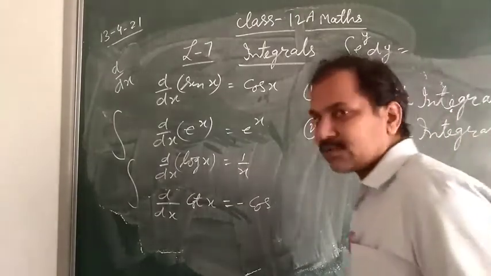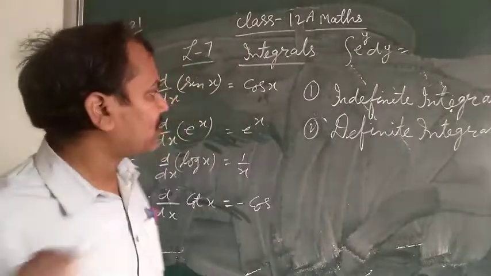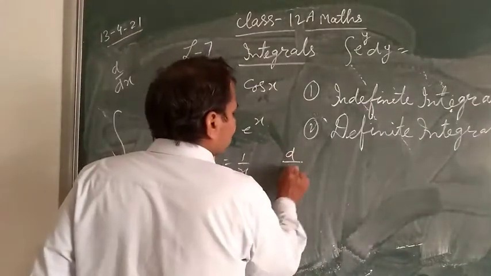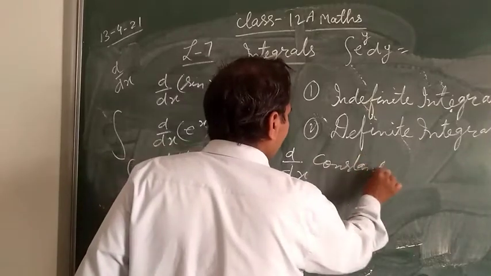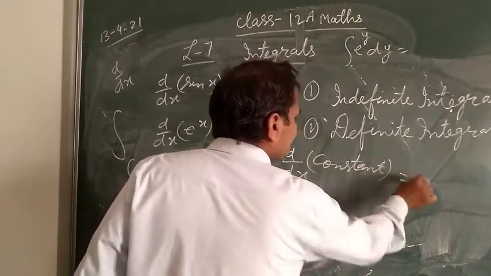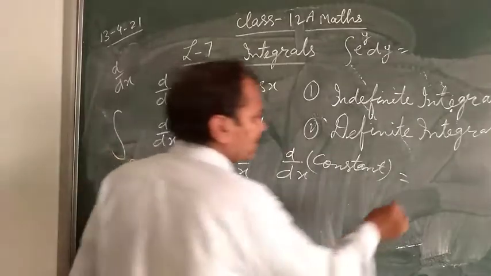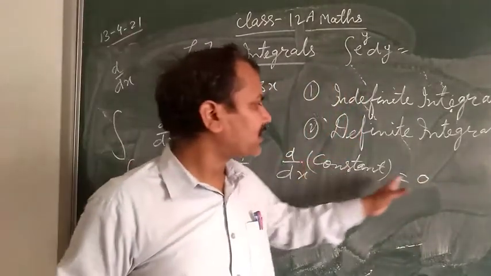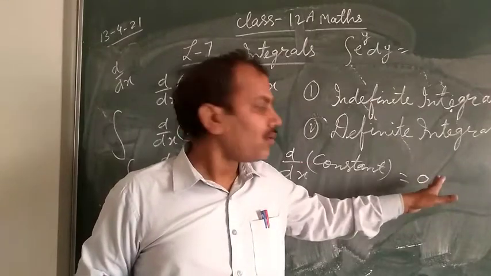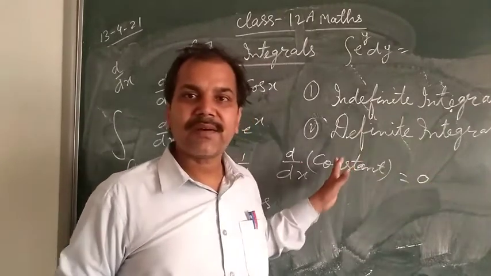How? So this also you try to understand. So constant, their differentiation you know 0. Constant their differentiation 0. So 0 their integration what will be?